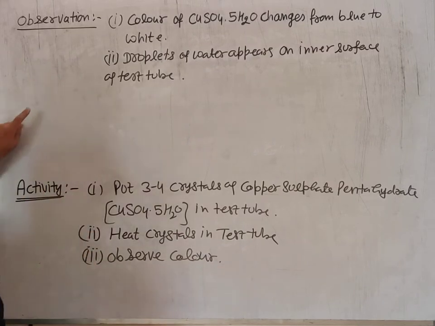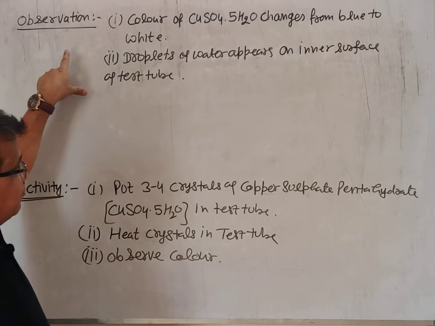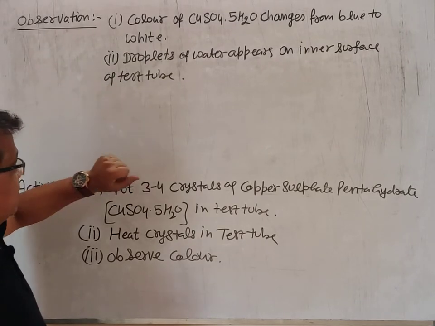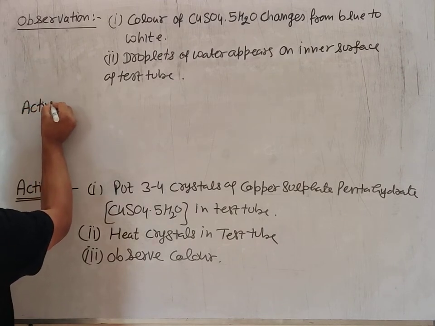Now, by this it is observed that the crystal converts into powder, the color changes from blue to white, and water appears. Now it's reverse. We shall again do the activity.